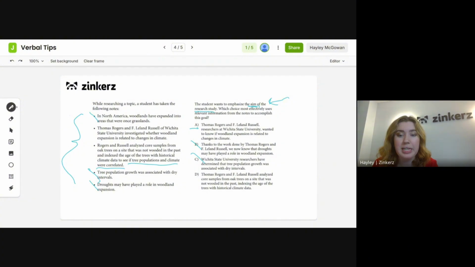D, Rogers and Russell analyzed core samples from oak trees on a site that was not wooded in the past, indexing the age of the trees with historical climate data. So we are talking about the methodology here. That doesn't quite get at the aim of the research study. So we are indeed going to go with A because that is our best answer.